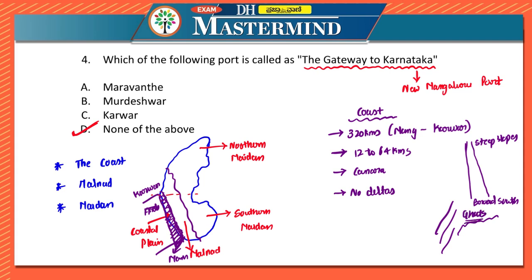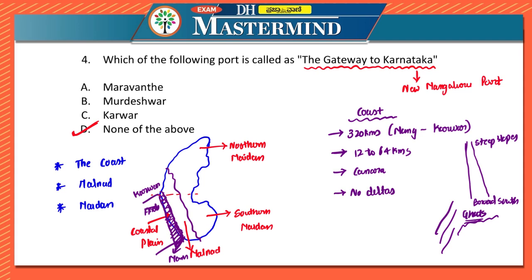Because of that only, there is no delta which is formed. And there are various ports also along the coastline. For example, there is New Mangaluru port, which is the major port. You have Bhatkala, Malpe, Karwar, Kumta, Belikere, Honnavara. So these are fishing ports.